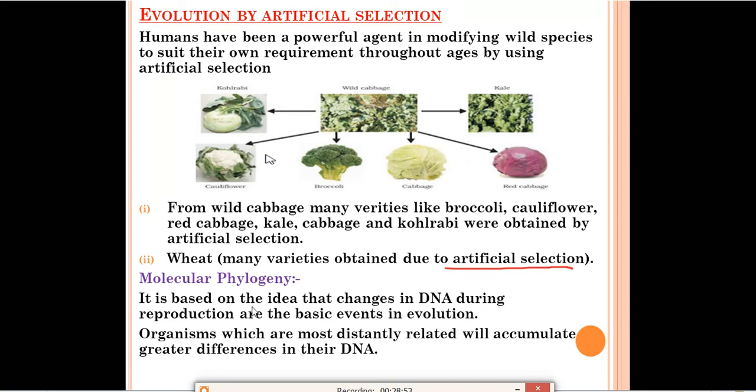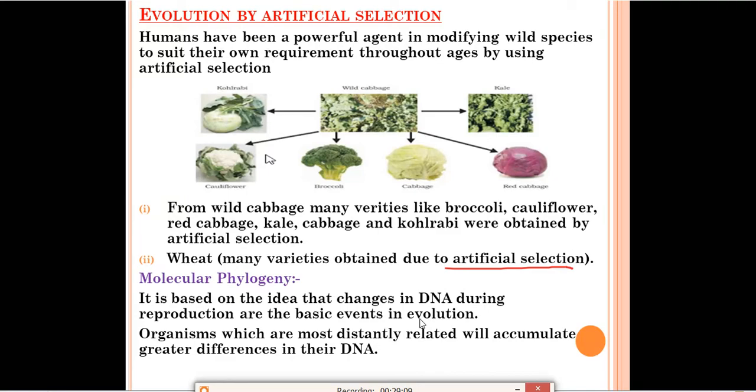Next one is molecular phylogeny. So what is molecular phylogeny? It is based on the idea that changes in DNA during reproduction are the basic events in evolution. What happens during reproduction? Sometimes some changes will occur in the DNA, errors.